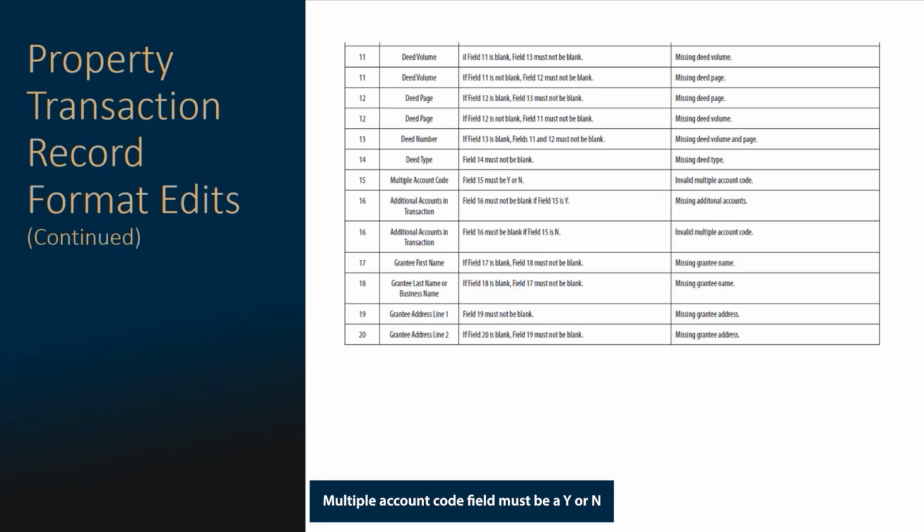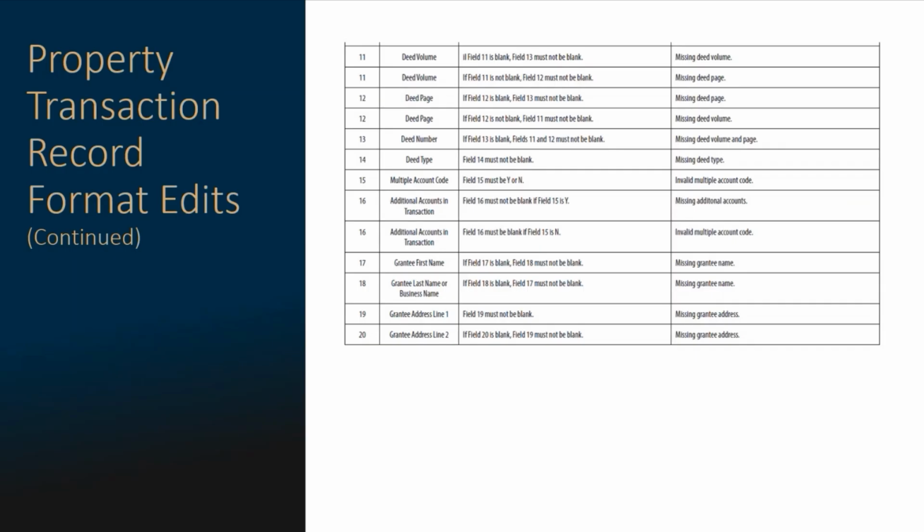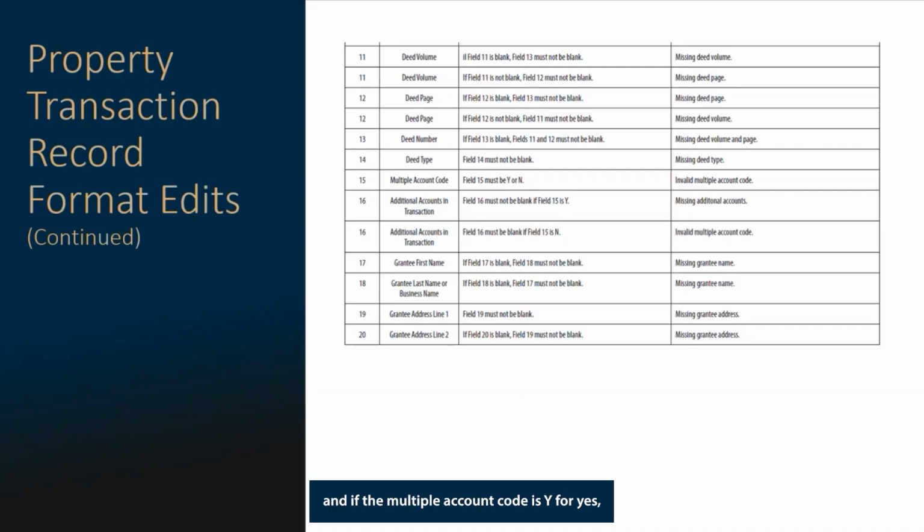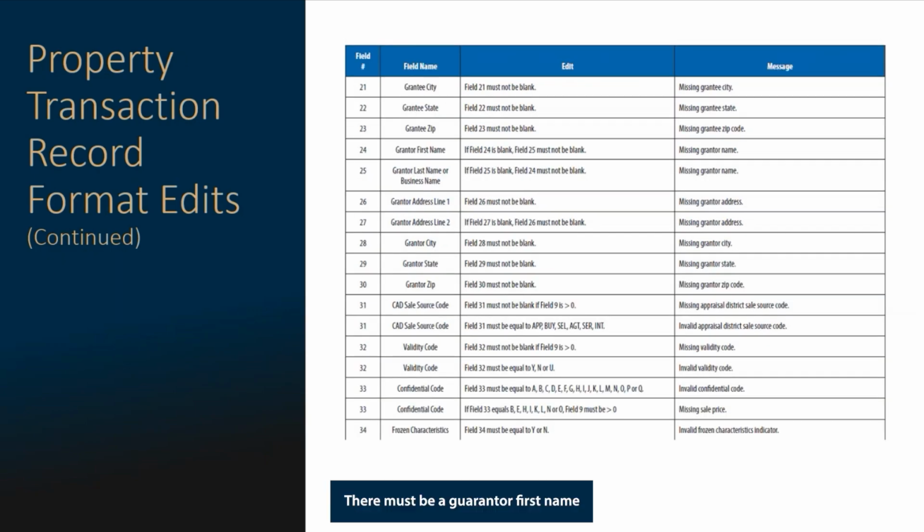Multiple account code field must be a Y or an N. And if the multiple account code is Y for yes, there must be account numbers indicated in the additional accounts and transaction field. There must be a grantee first name or a grantee last name or business name. There must be a grantor first name or grantor last name or business name.